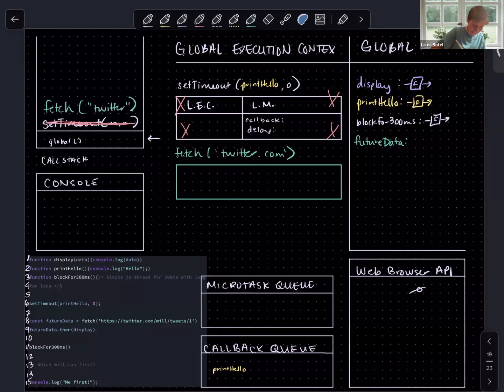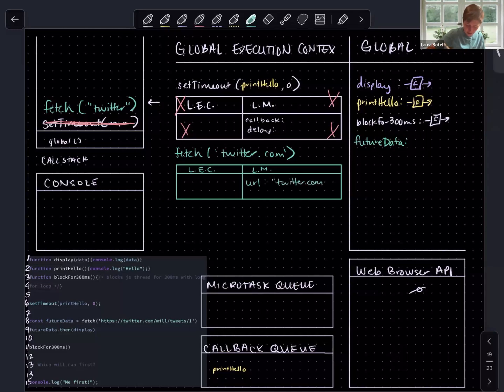We will move the thread of execution inside it, and we will pair our parameters and our arguments. Again, this has a local memory and a local execution context. And our URL parameter is going to be paired with twitter.com/will/tweet/1.